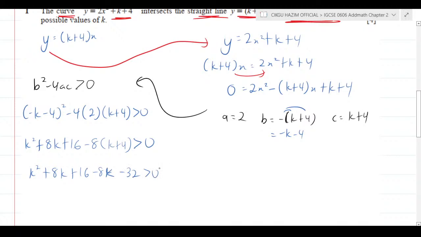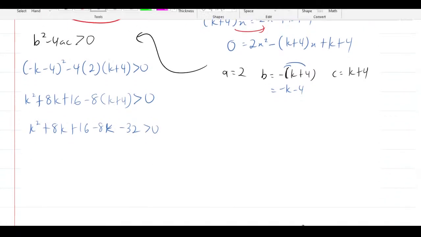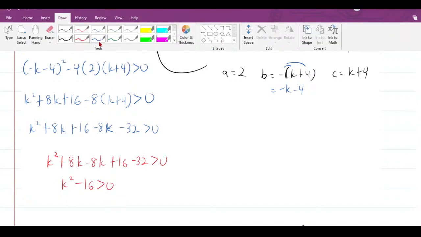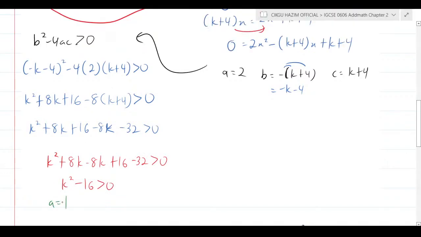Rearrange it and apply the quadratic inequalities. How do you apply it? Rearrange it first. k squared plus 8k minus 8k plus 16 minus 32 more than 0. So k squared, 8k minus 8k is 0k, 16 minus 32 is minus 16 more than 0. For this graph, what is the value of a? a equal to 1, b equal to 0, c equal to negative 16. If a is positive 1, it must be smiling. And if it's more than 0, it must be outside.